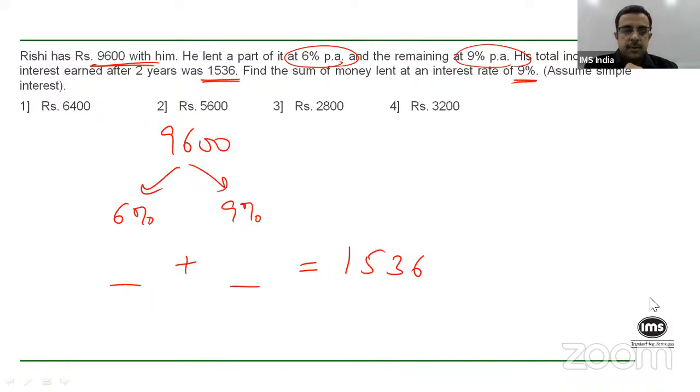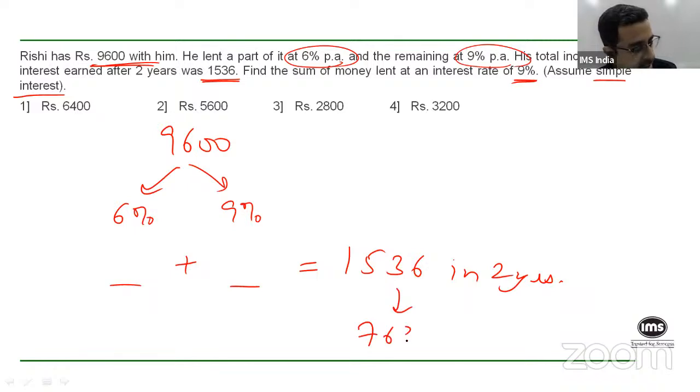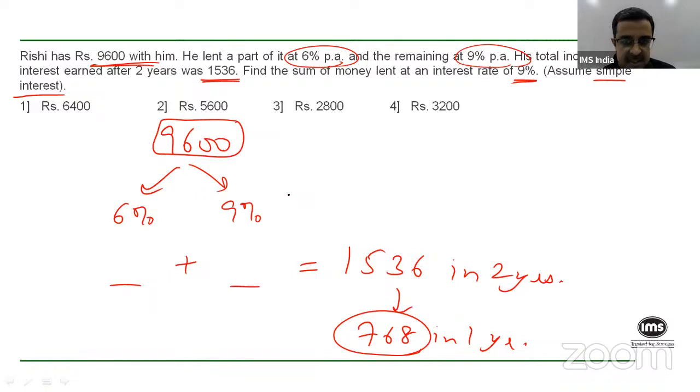Yeah, so quite a few of you seem to have got this. So basically, since we are talking about simple interest, 1,536 interest in 2 years basically translates to 768 in 1 year. So you're getting an interest of 768 in 1 year. Now, 768 on a principal of 9,600 is basically 8%. So 768 is 8% of 9,600.